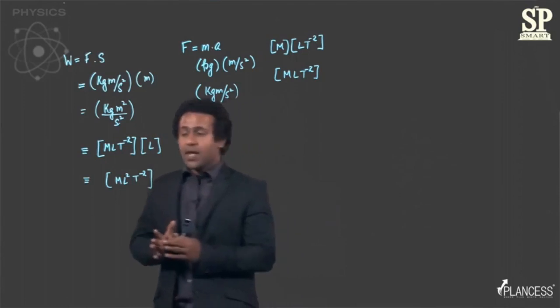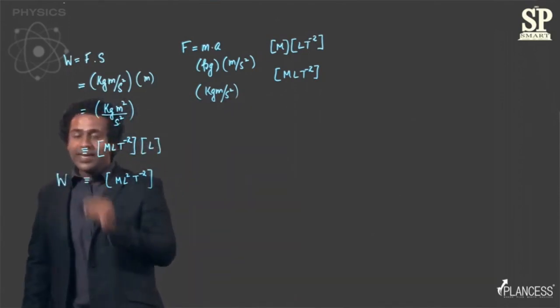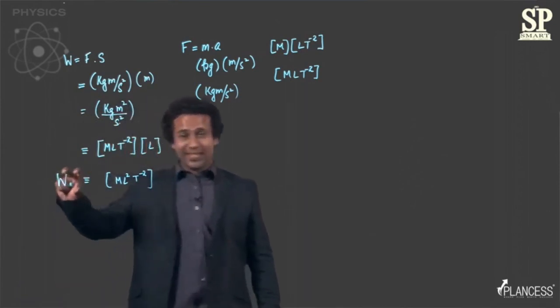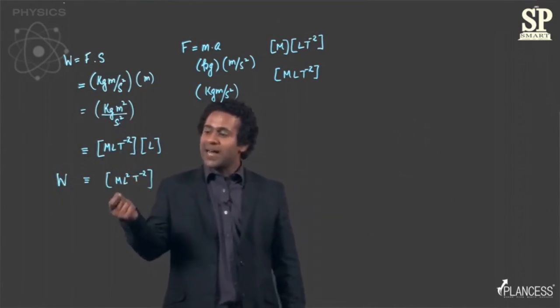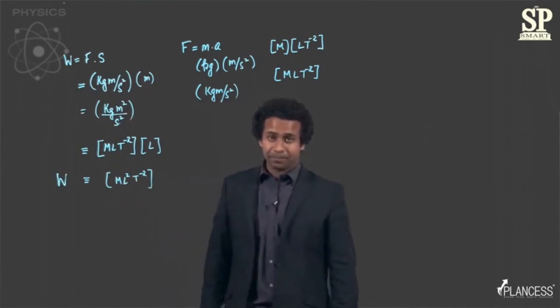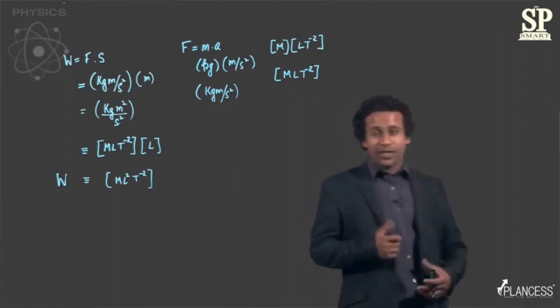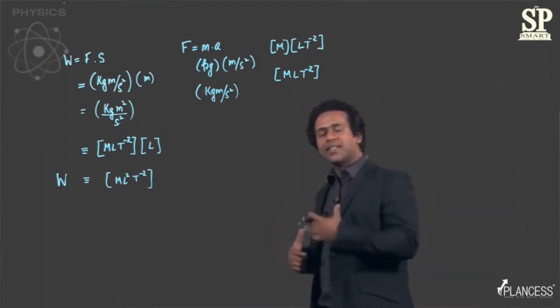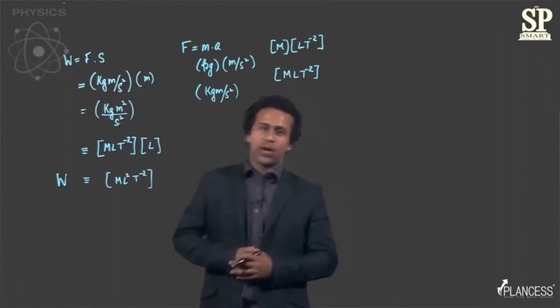For example, when we derive this dimension for work, we can see that work is a derived physical quantity, and it is derived from mass, length, and time. Right? So for now, I'll not stress this any further. Rather, we'll keep discussing them as and when we encounter more physical quantities.